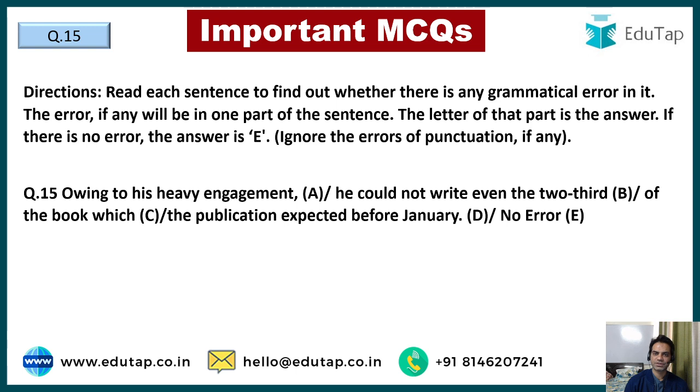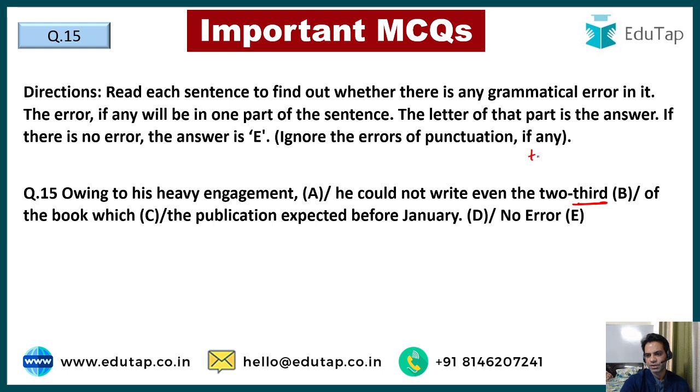And last question for today, guys. Owing to his heavy engagement, he could not write even the 2/3 of the book which the publication expected before January. Now guys, I've discussed it many times.